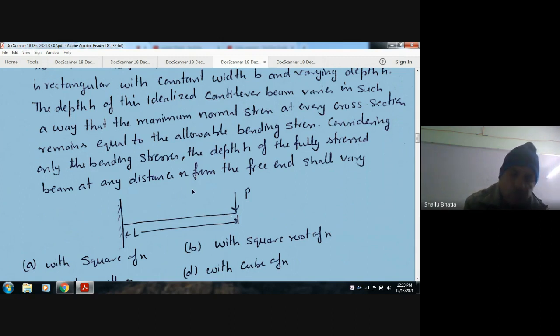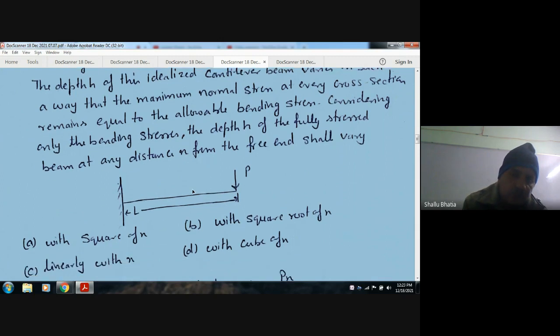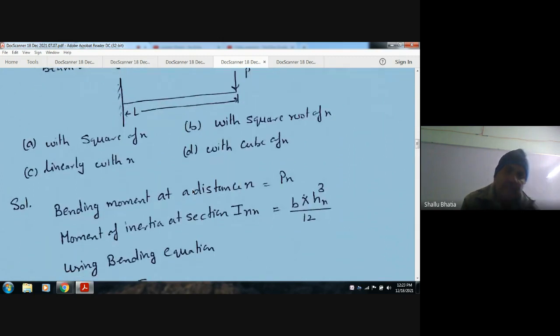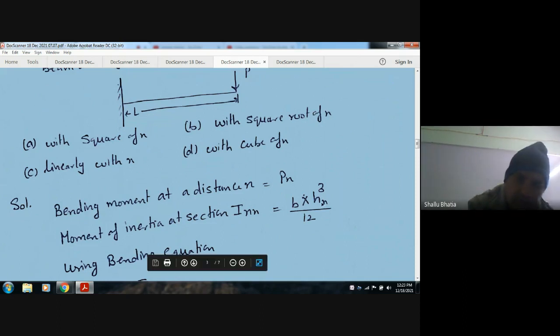So h is varying, so at a distance x, the depth is hx. It is dependent upon x. So at any distance x we take moment of inertia. B is your width and depth is your hx. So b hx cube by 12, and the moment at this section is P into x.